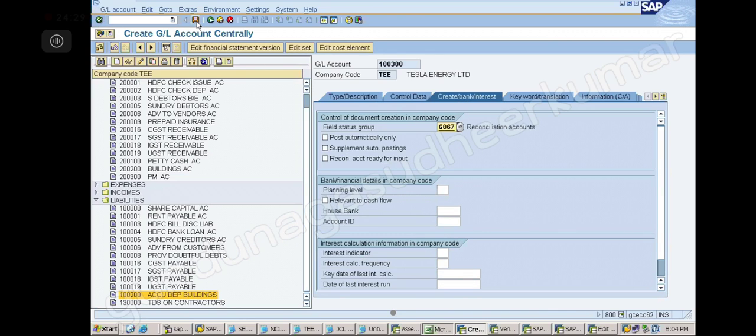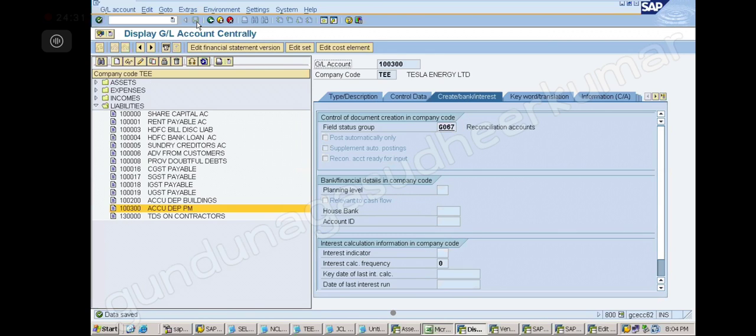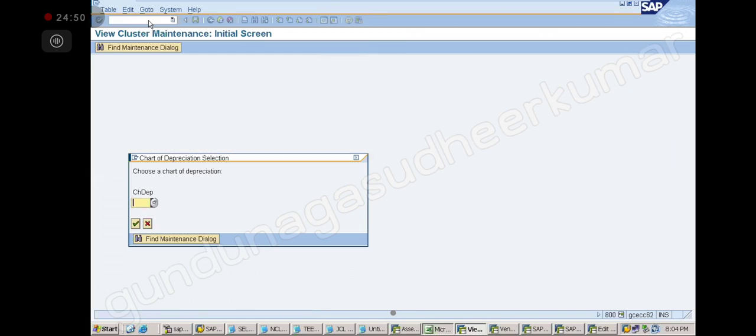So these accounts are also ready now. Common GL accounts, do I have to create again, or can I use the same? We can use. Okay, next step what I have to do? AO90. Okay, so what is your chart of depreciation?